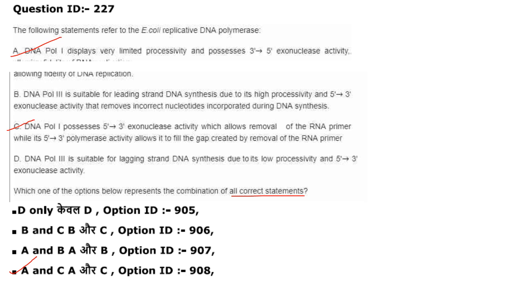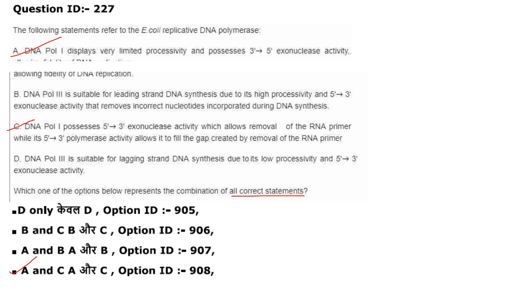Then next one. The following statements refer to the E. coli replicative DNA polymerase. DNA polymerase 1 displays very limited processivity and possesses 3' 5' exonuclease activity, allowing fidelity of DNA replication. A is correct. They have asked for all correct statements.